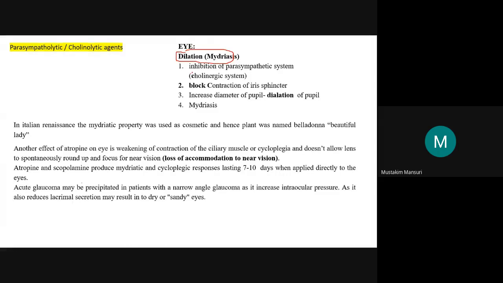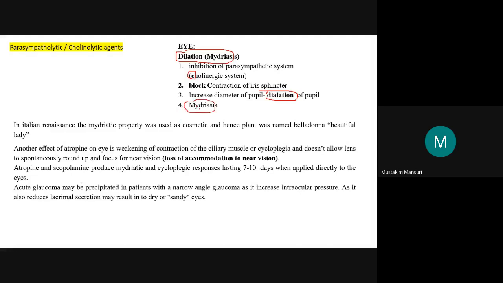As we know that inhibition of the cholinergic, it will block the contraction of the iris sphincter and it increases the diameter of the pupil. Here it is like the mydriasis phenomenon, but it will result in the increase in the diameter of the pupil, dilation of the pupil and mydriasis.